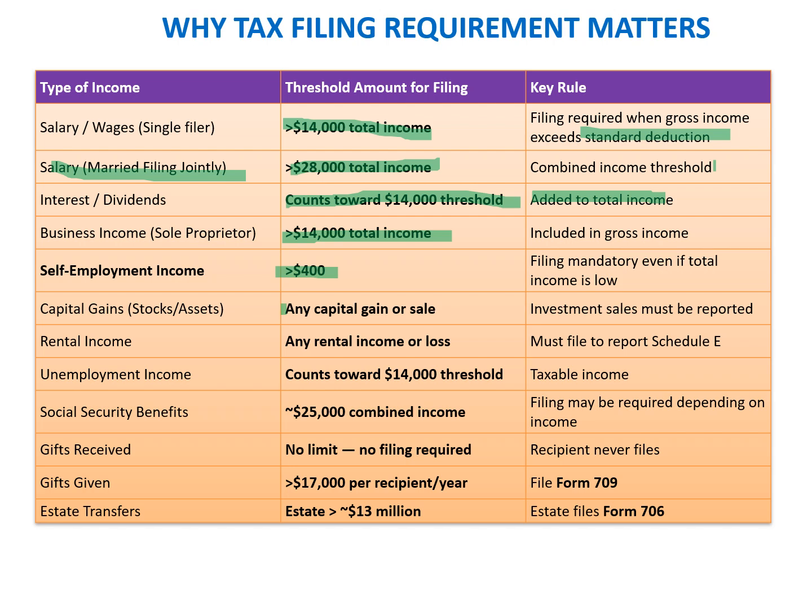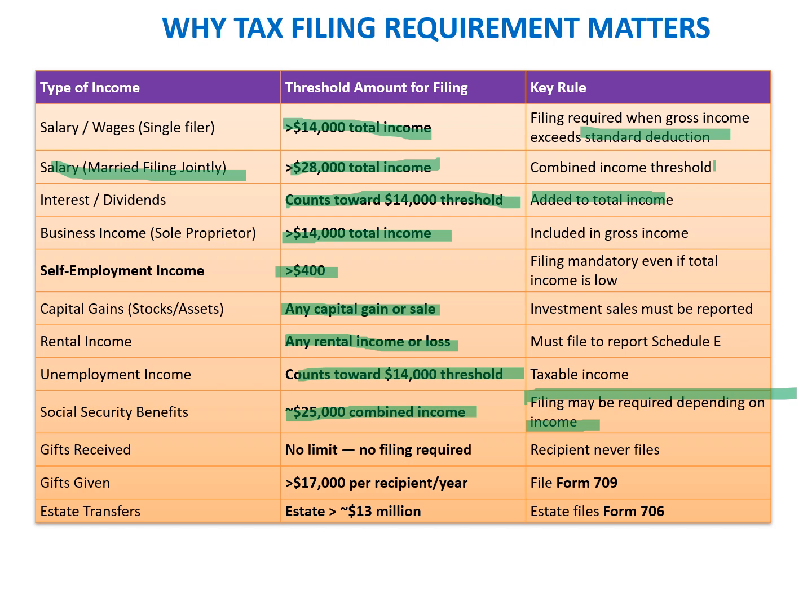For capital gain, any capital gain needs the return to be filed. There is no exemption to it, no threshold to hit. For rental income, any rental income or loss, there is no threshold to hit. Unemployment income counts towards the $14,000 threshold. Social security benefits apply at $25,000 combined income. So filing may be required depending upon the income of an individual.